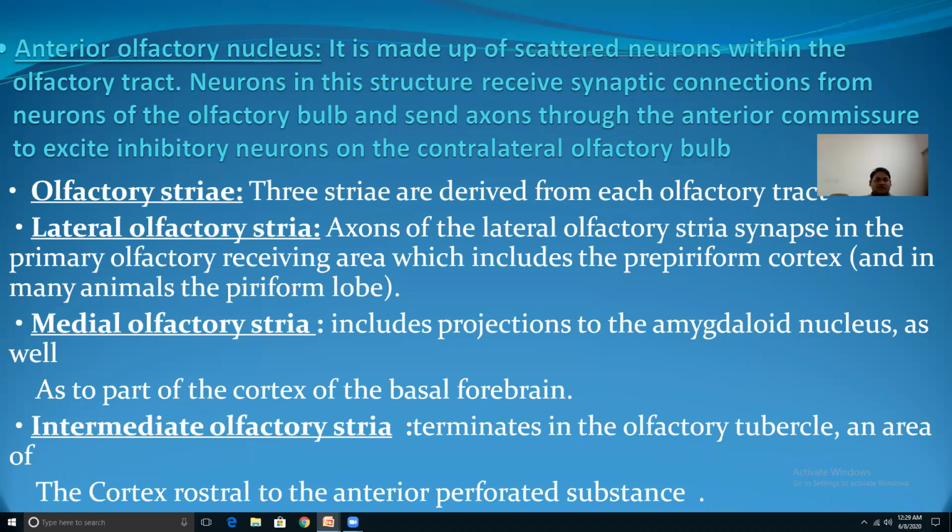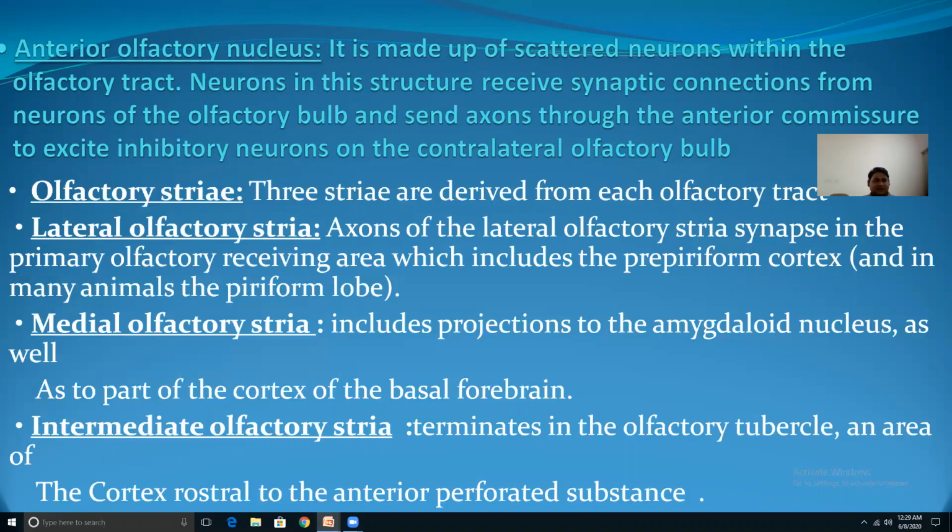Anterior olfactory nucleus: it is made up of scattered neurons within the olfactory tract. The neurons in this structure receive synaptic connections from the neurons of the olfactory bulb and send axons through the anterior commissure to excite inhibitory neurons on the contralateral olfactory bulb.